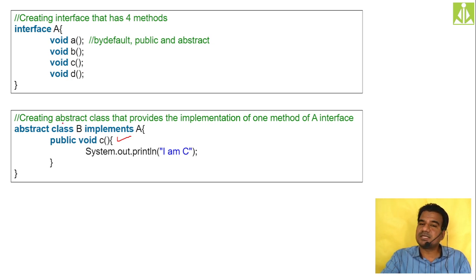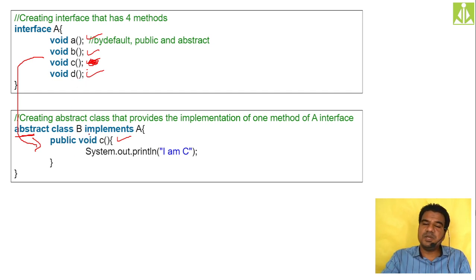So can I make this class B a concrete class with these abstract methods? Not possible. I have to make class B abstract. Only then is omitting the implementations for A, B and D allowed. I'm giving the implementation only for C. My class B is inheriting all of A, B, C, D, but I'm giving the implementation only for C. I'm maintaining A, B, D as abstract in my subclass also.